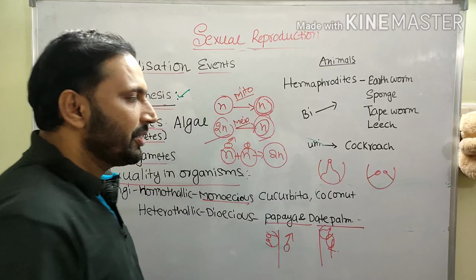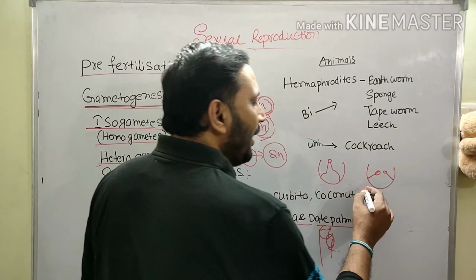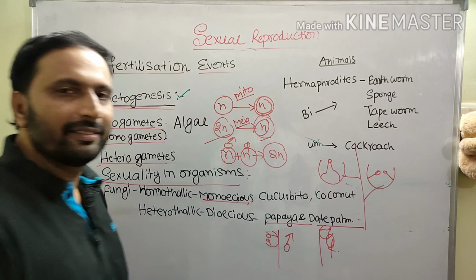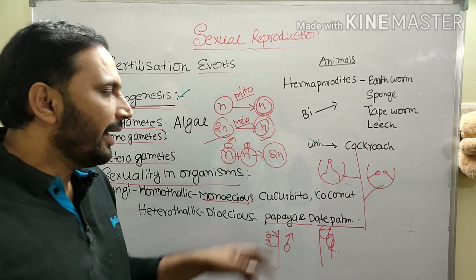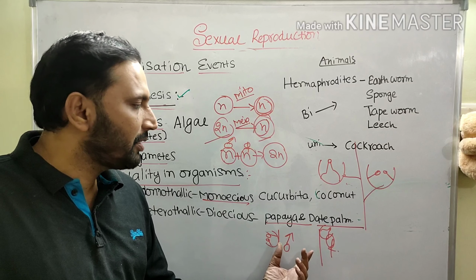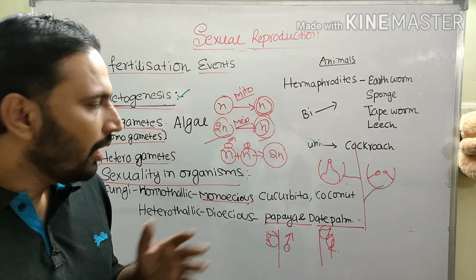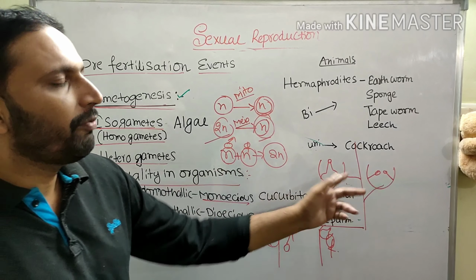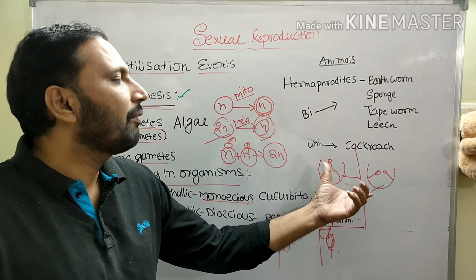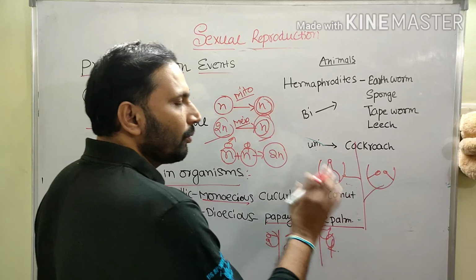Monoecious, what is the meaning of monoecious? If male and female flowers are present on the same plant, like one branch here and another branch there, that is monoecious. Examples: cucurbita and coconut. So if male and female flowers are present on different plants of the same species, it is called dioecious, examples papaya and date palm. Whereas monoecious means male and female flowers are present on the same plant. So the plant is bisexual, the flowers are unisexual. Okay, clear? Examples: cucurbita and coconut.